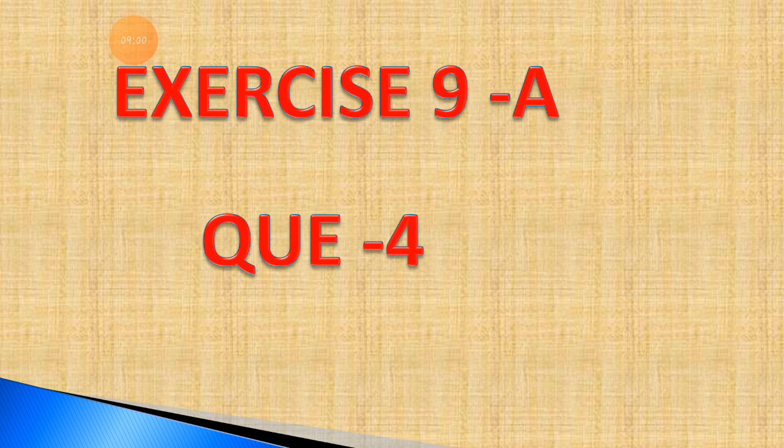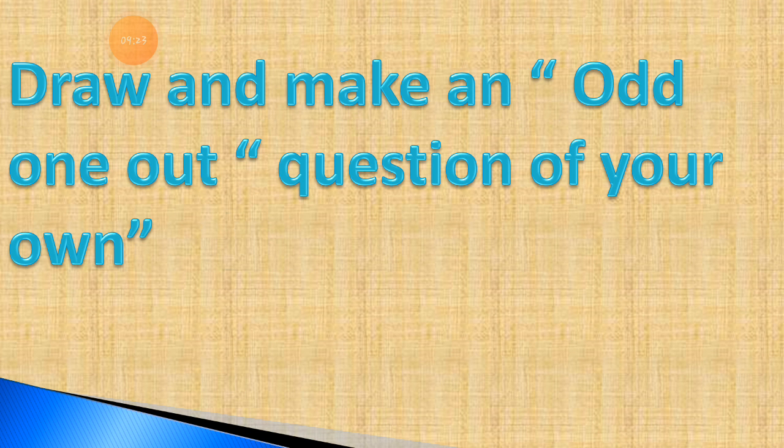Now the next one, exercise 9A, question number 4. So let's read the heading first. We already did this exercise in yesterday's lecture, the previous lecture, but we are doing a revision of this question right now. So what is the heading? The heading is: draw and make an odd one out question of your own.